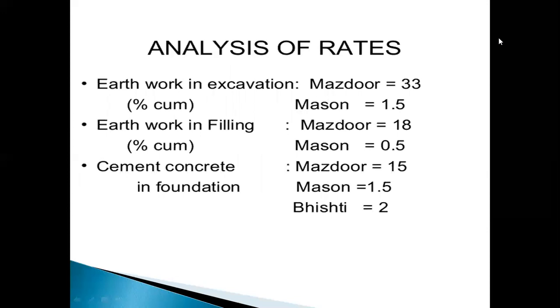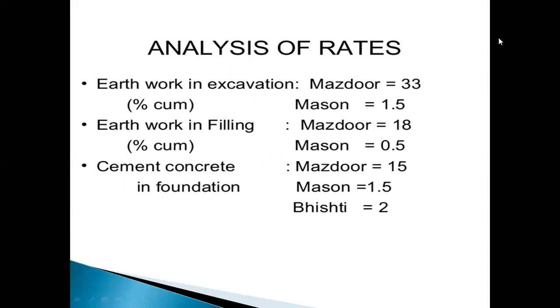So, analysis of rates for earthworks. Earthwork in excavation per 1 cubic meter uses Mazdoors 33 and Mason 1.5.